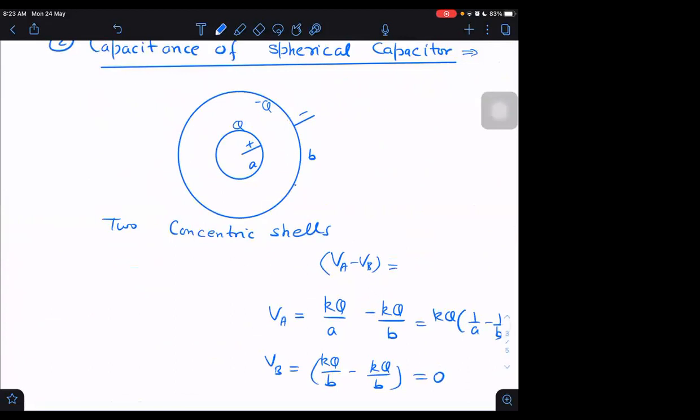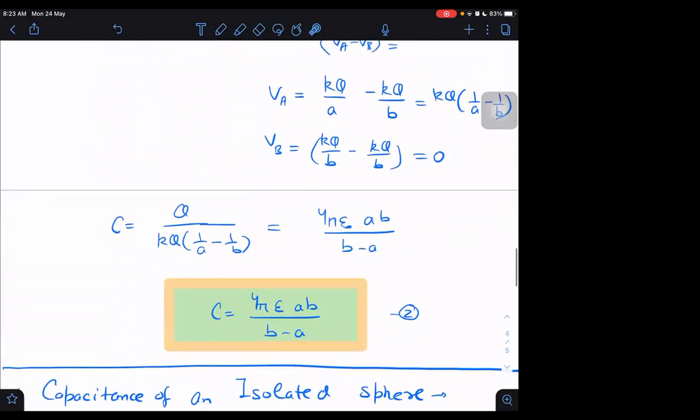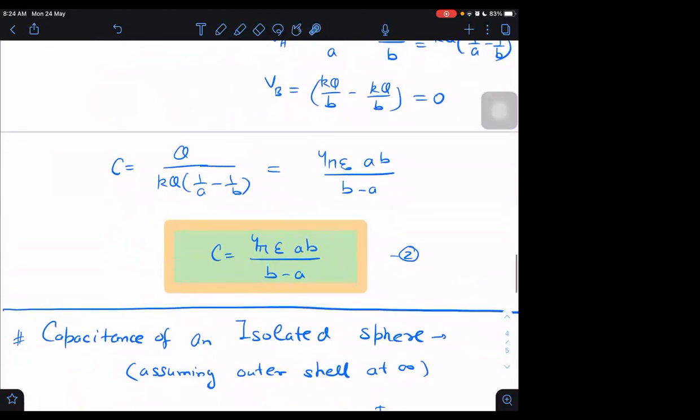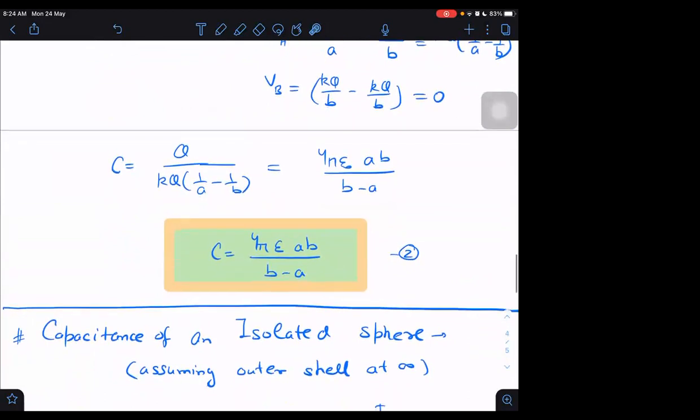This is also earthed here. It has a different capacitance. If the outside is also allowed to store charge Q, then the field outside will not be 0, and the capacitance will become different. Then the capacitance will be this capacitance plus the capacitance from B to infinity, which is like an isolated sphere capacitance, 4 pi epsilon naught B. So in that case, it will be something else: 4 pi epsilon naught AB upon (B minus A), plus 4 pi epsilon naught B.